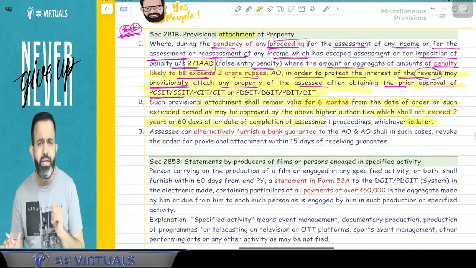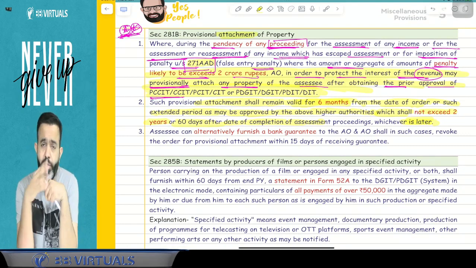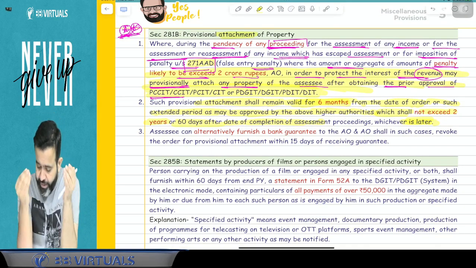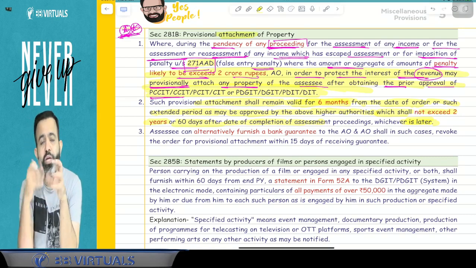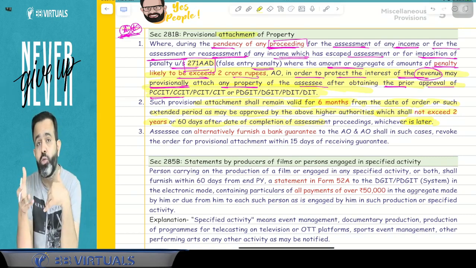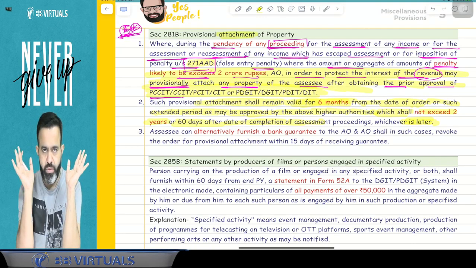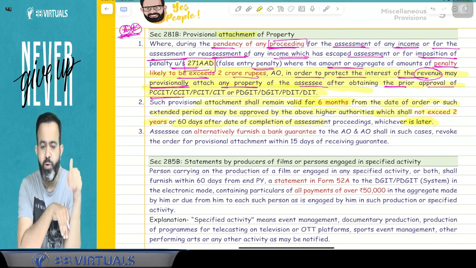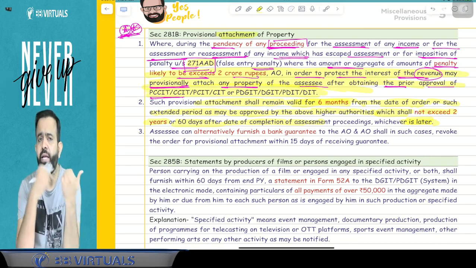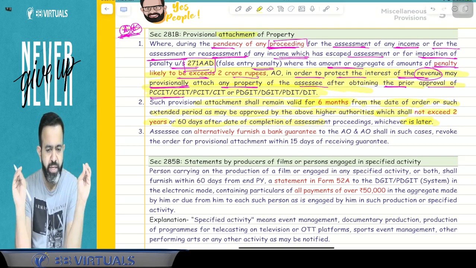Yes. Now the next part: suppose your property is attached. For example, your demat account is attached, or your bank account, or the immovable property is attached, but you want to revoke that attachment. How can you do that? You can just submit a bank guarantee of the equal amount. If you furnish the bank guarantee, then within 15 days from the date of receiving the guarantee, the department will release that asset.